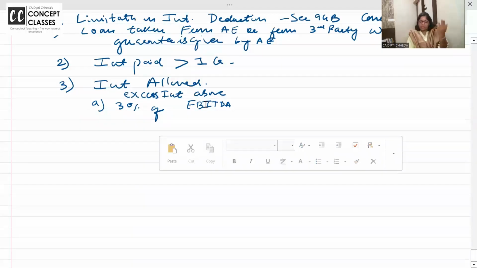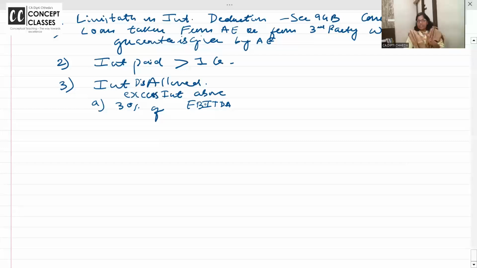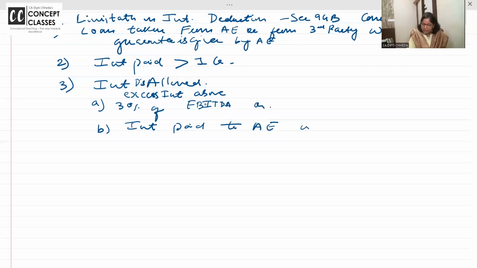30% के ऊपर का जो excess interest है ना, वो इंटरेस्ट आपका डिसअलाउड होगा. कितना इंटरेस्ट डिसअलाउड होगा? Excess interest above 30% of IPTA, or second is interest paid to associate enterprise, whichever is lower. ये हो गया कॉन्सेप्ट. देख लो एक बार.